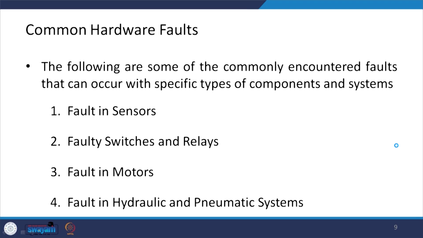As we are talking about the mechatronic system, the hardware faults could be in your actuators, or in your sensors, or in switches and relays, or faults in the hydraulic and pneumatic systems, which we are using either for actuation purposes or for generating some of the control actions. So, these are the principal hardware types of faults which could be there.